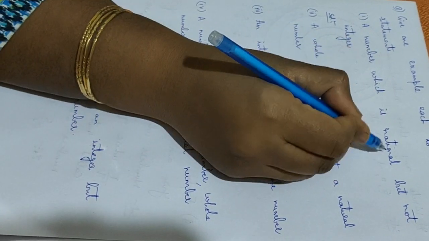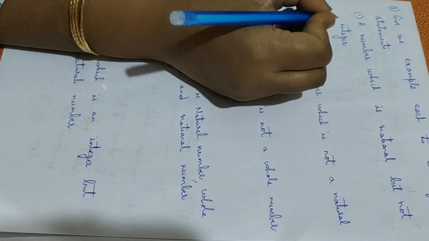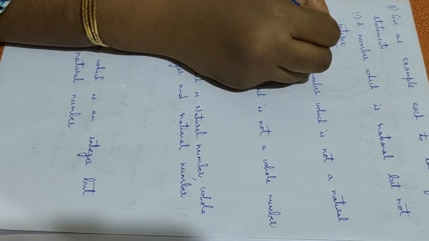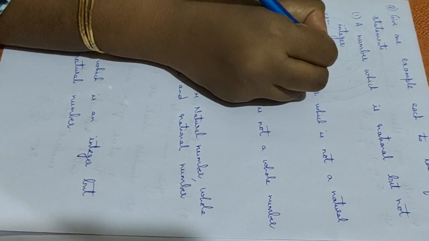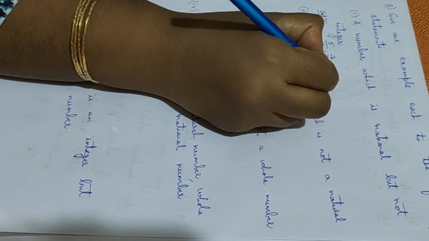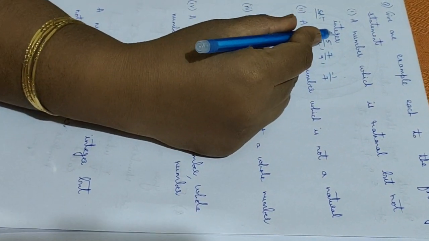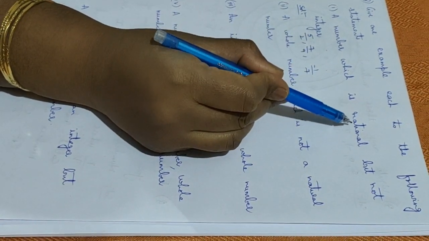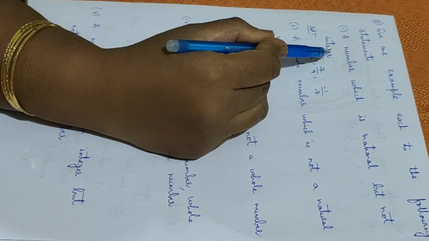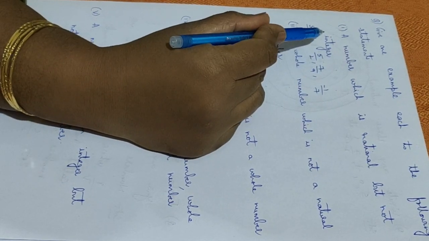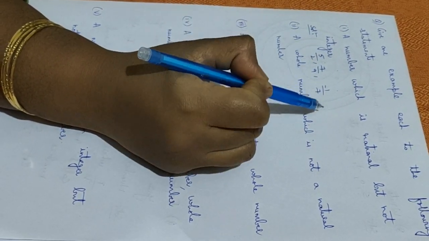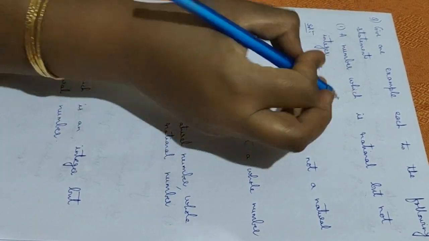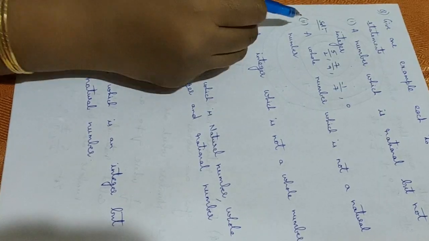So, apart from this, what are the other numbers which are there between this? That is 5 by 2, 7 by 9 or -1 by 7. Anything which is in the form of a fraction is an example for this question. A number which is a rational number but not integers, because integers will not be in the form of fractions. So these are the examples which we can give. Here he asked only one example, but in this way we can write any number of examples.